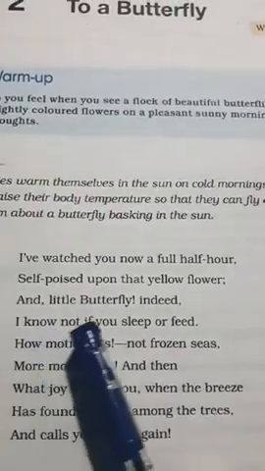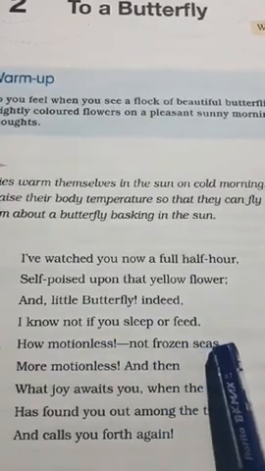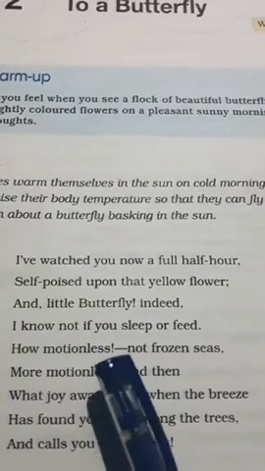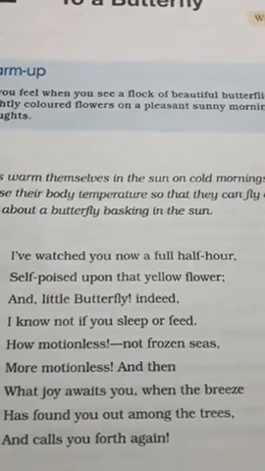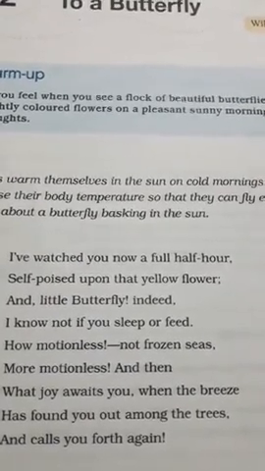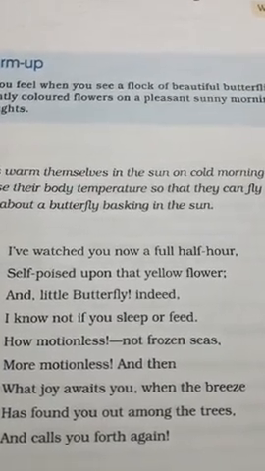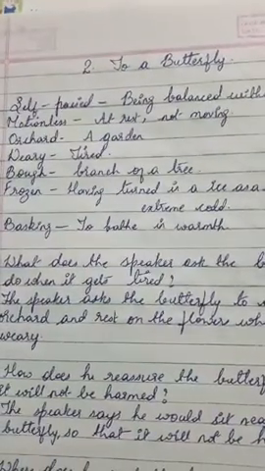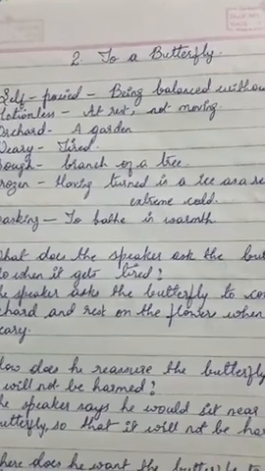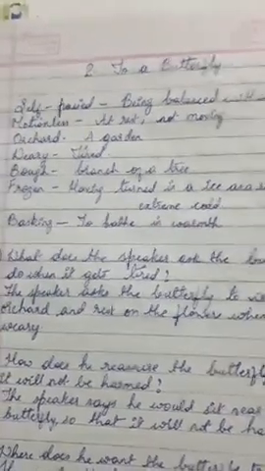I know not if you sleep or feed, how motionless, not frozen seas, more motionless. So here in the next lines, what the poet is trying to say, children, is that you are so motionless that I cannot know whether you are sleeping or feeding on the nectar of a flower. So motionless is nothing but, children, at rest. At rest, not moving, means sitting in the same place. Butterflies will be sitting in the same place as if resting or feeding, we will not know, right? The same thing the poet is telling here.